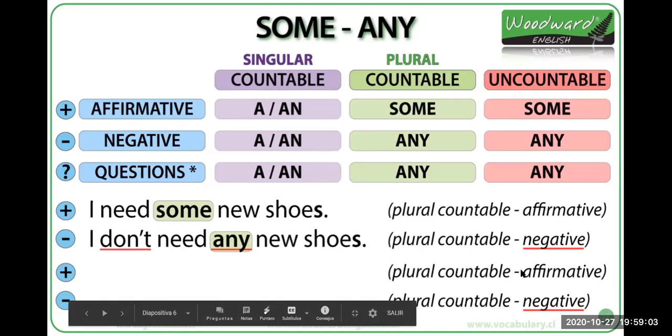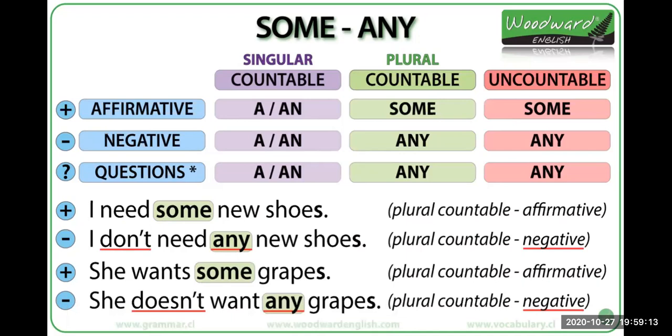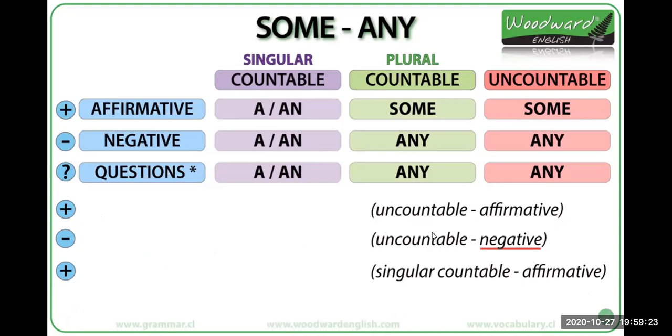Then we have plural countable nouns, affirmative again. We have, she wants some grapes, okay? And she doesn't want any grapes, okay? So as you can see, affirmative and negative sentences, okay?